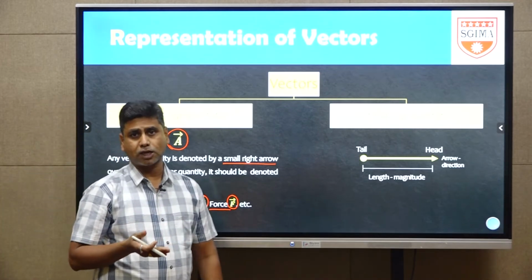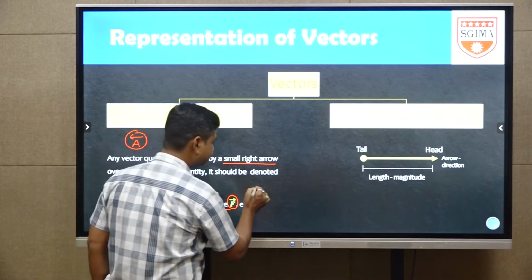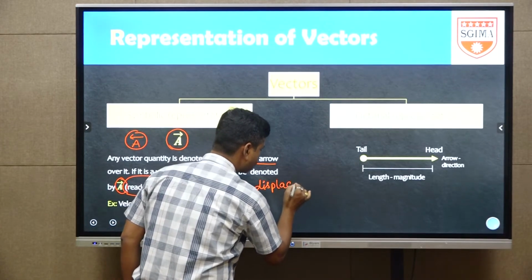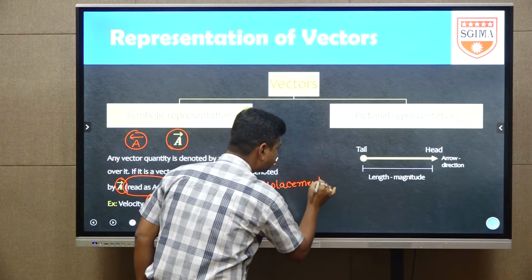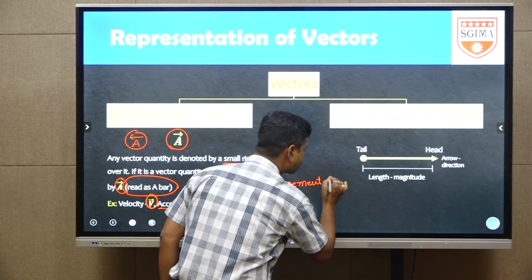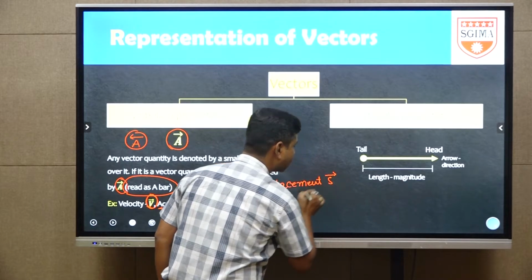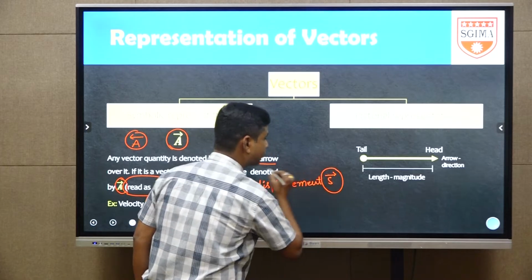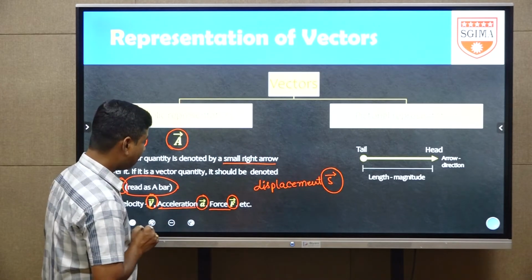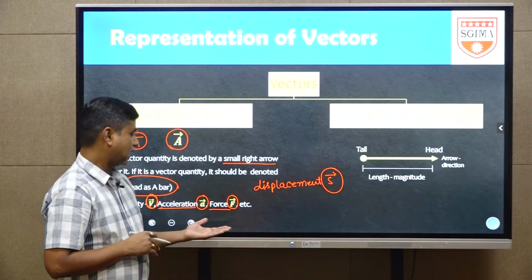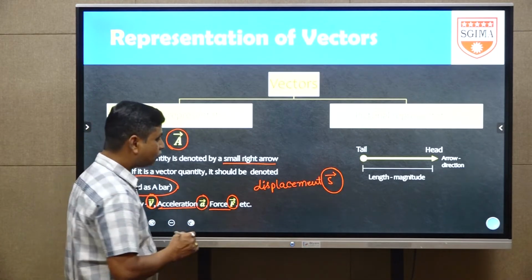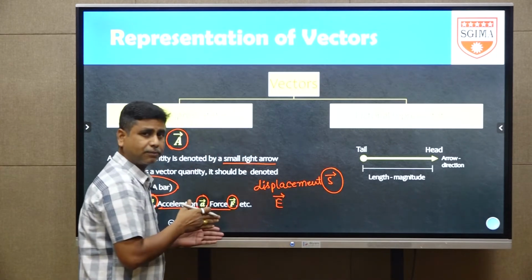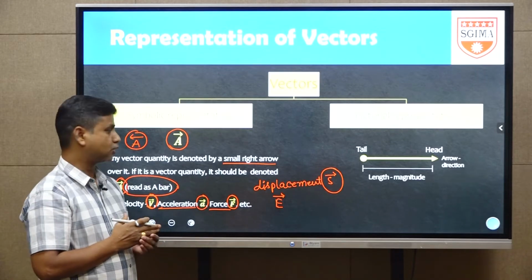For any physical quantity, for example displacement. Displacement is denoted with S bar. Here, if the bar is written with a small right arrow mark, then this quantity is called a vector quantity. You can easily understand the point. Next, for example, electric field intensity. Electric field intensity is denoted with E bar. If you write a bar, that quantity is a vector quantity.